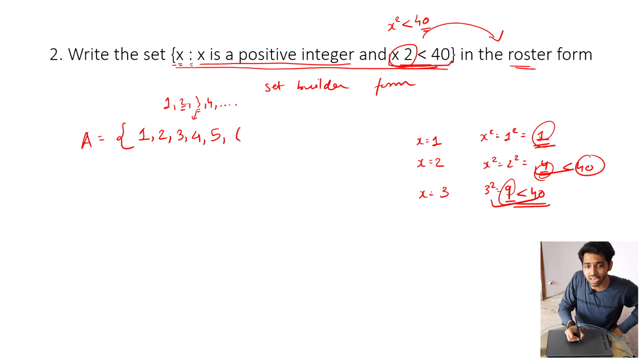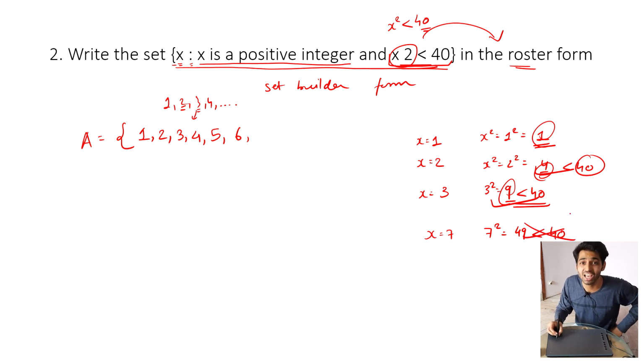So will be 5, so will be 6. But when you come to 7, that x is equal to 7, x square, that is 7 square, will become 49. Can I say that 49 is less than 40? I cannot. It will be false. That's why it has 1, 2, 3, 4, 5 and 6 as its members.